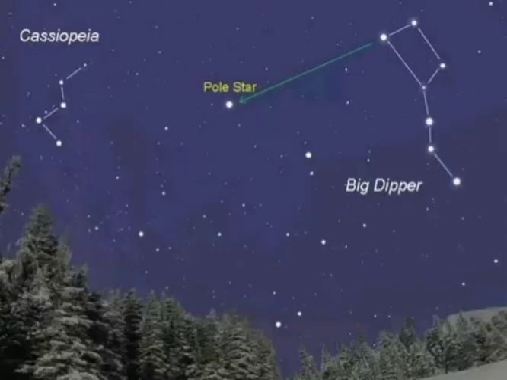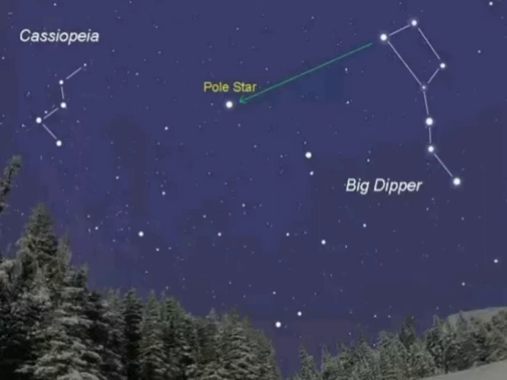If you see figure 1.1 in your textbook, you will notice that imaginary lines are drawn joining the pointer stars and extended further. That point is the pole star.